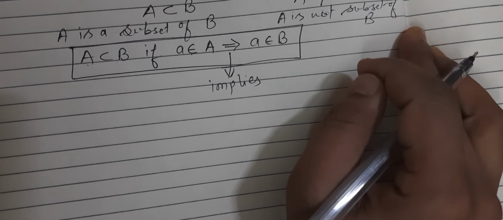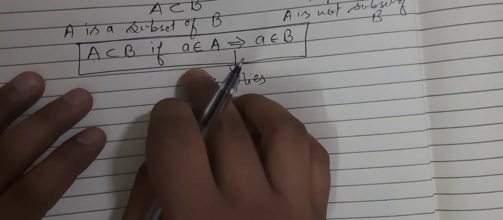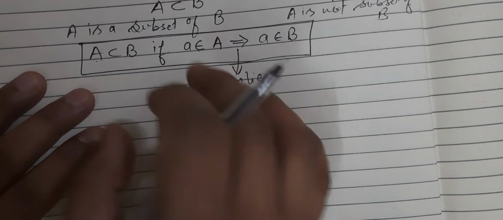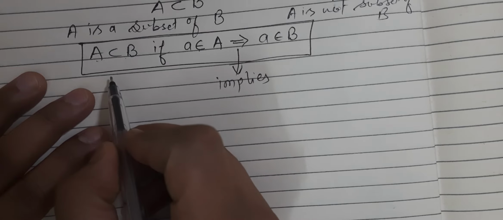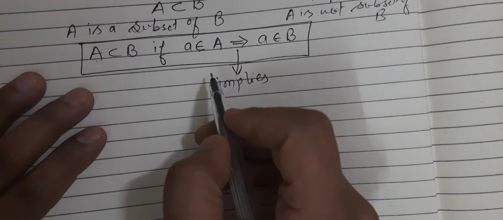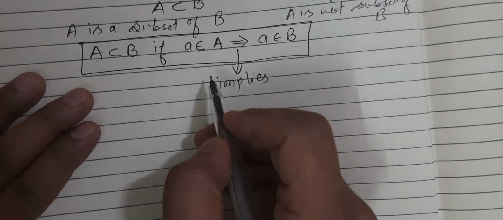Now for A to be a subset of B, the condition is that every element of set A is in B. Okay, it is possible that every element of B may or may not be in A, right?